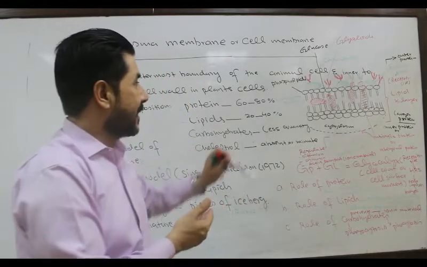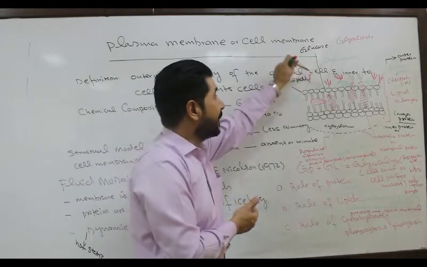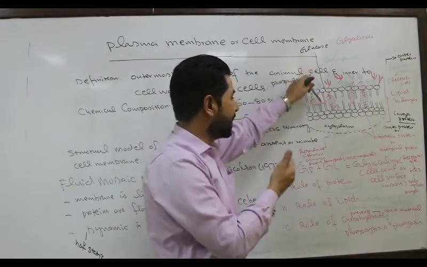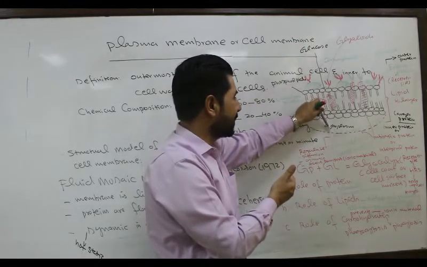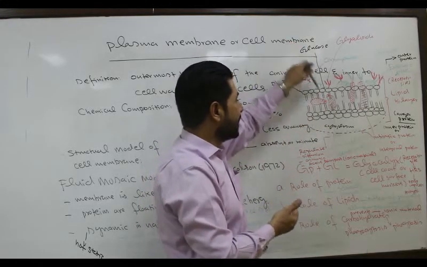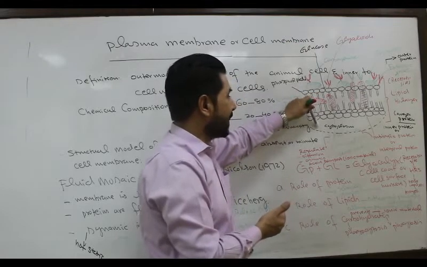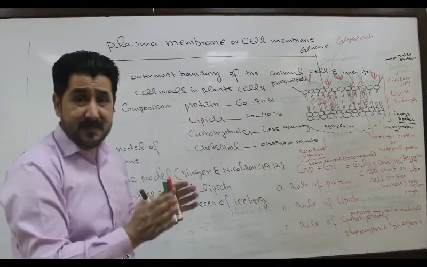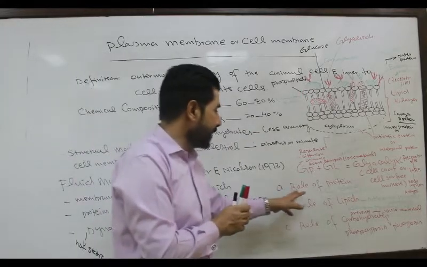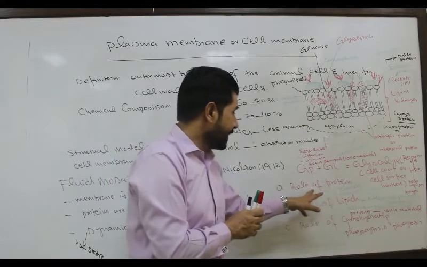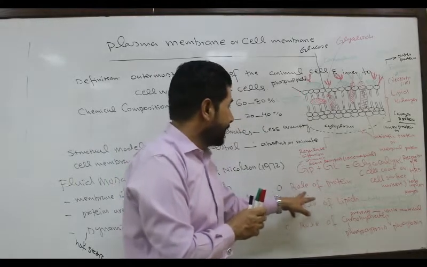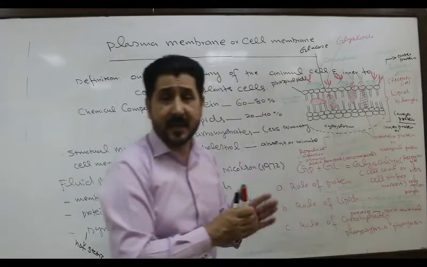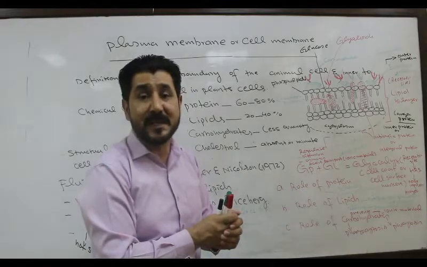But if they are needed, they will be passed through by special channel proteins or carrier proteins, which are called permeases, and will reach the cytoplasm to fulfill the demand of metabolic activity. So this property in the plasma membrane or cell membrane is because of protein, and because of the presence of protein, the cell membrane is called a selectively permeable membrane, or the cell membrane has selective permeability.